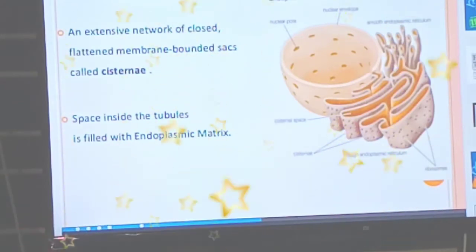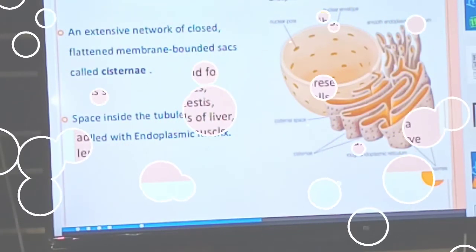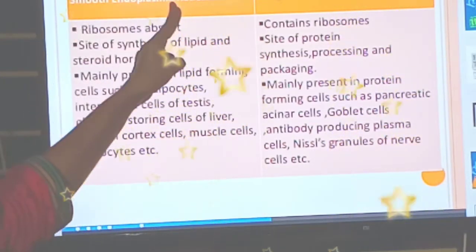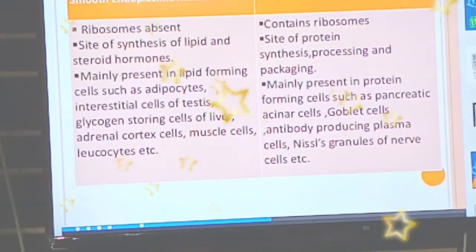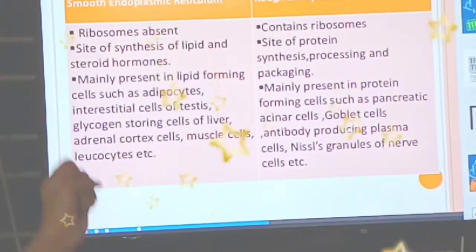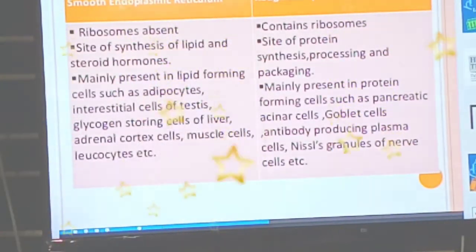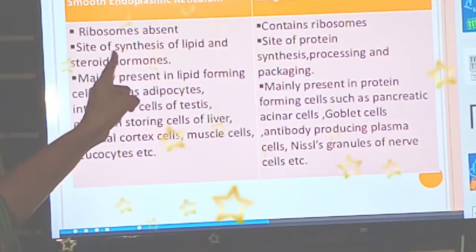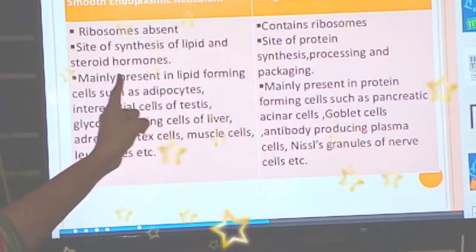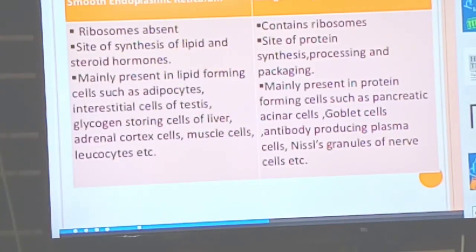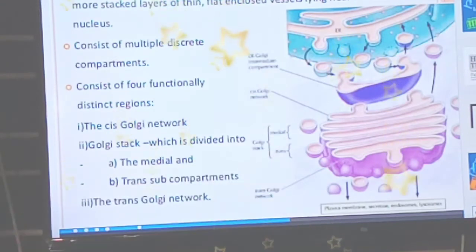Next one, endoplasmic reticulum. There are two types of endoplasmic reticulum: smooth endoplasmic reticulum and rough endoplasmic reticulum. In smooth endoplasmic reticulum, the ribosomes are absent, but in rough endoplasmic reticulum, ribosomes are present. Smooth endoplasmic reticulum is the site of lipid and steroid hormone synthesis, whereas rough endoplasmic reticulum is the site of protein synthesis. This is Golgi bodies. Next year you will be studying in detail all these things.